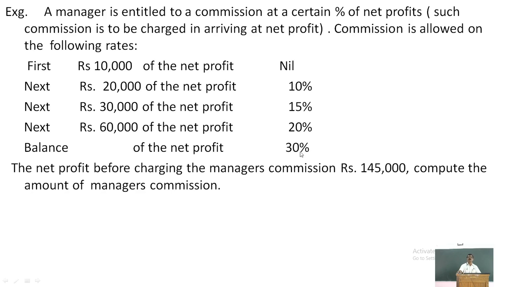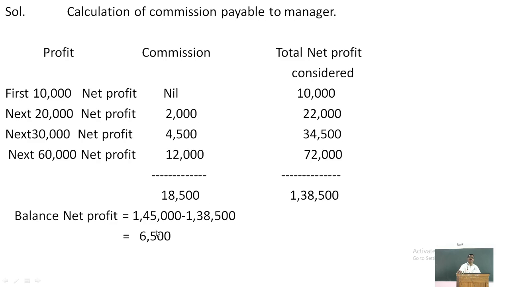On the balance of the profit, 30% commission is charged. This balance of profit is before charging commission, because the total profit given, 1,45,000, is before charging commission. Up to 20% commission the profit before charging is 1,38,500, and this 6,500 is the balance of net profit before charging commission.